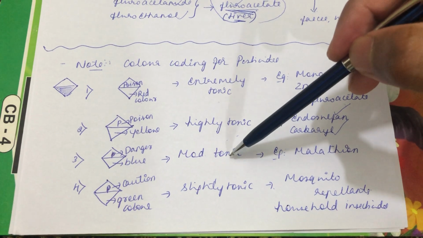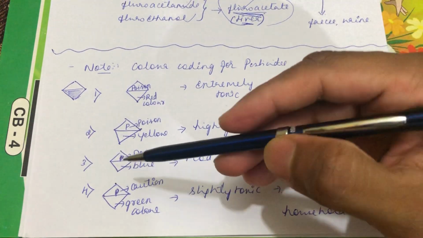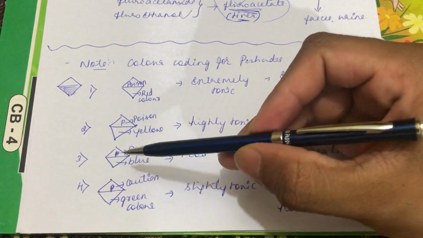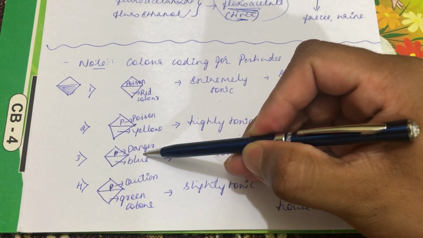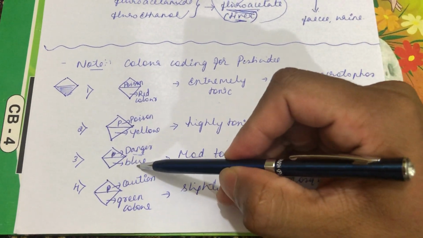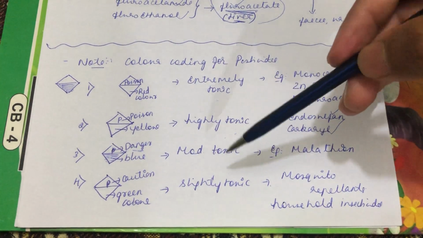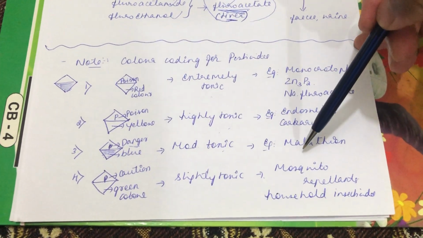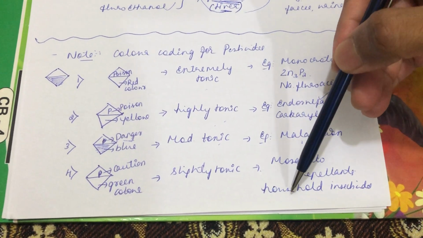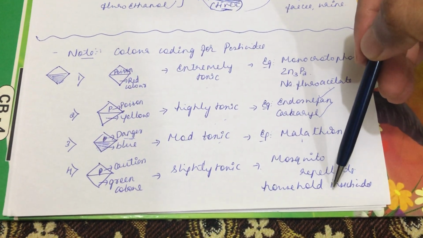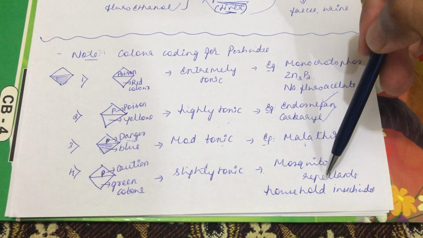If a pesticide is moderately toxic, in this diamond shaped coding the upper portion will be written as danger and the lower portion will be colored blue. So they are moderately toxic. An example is malathion.